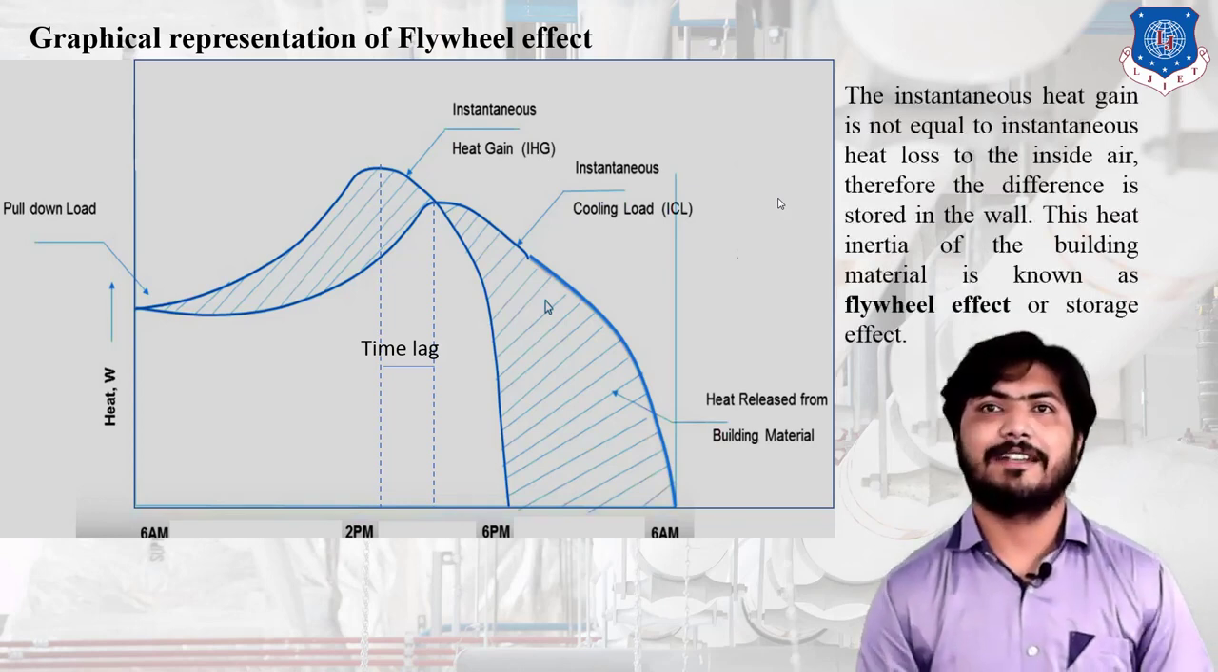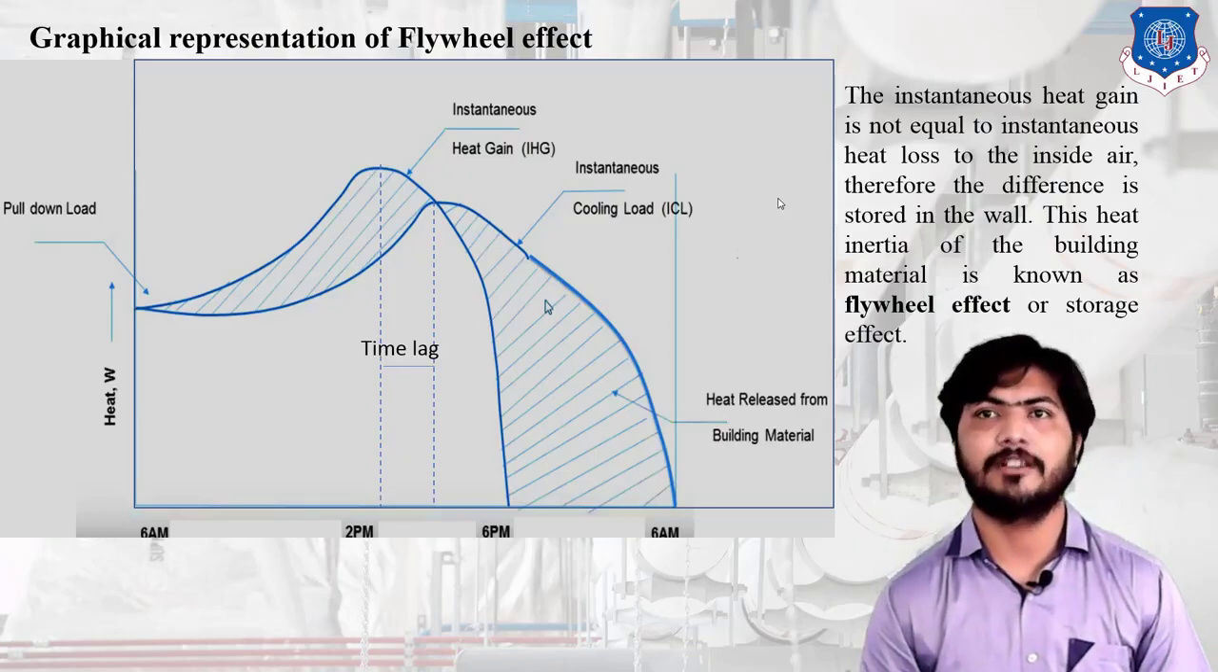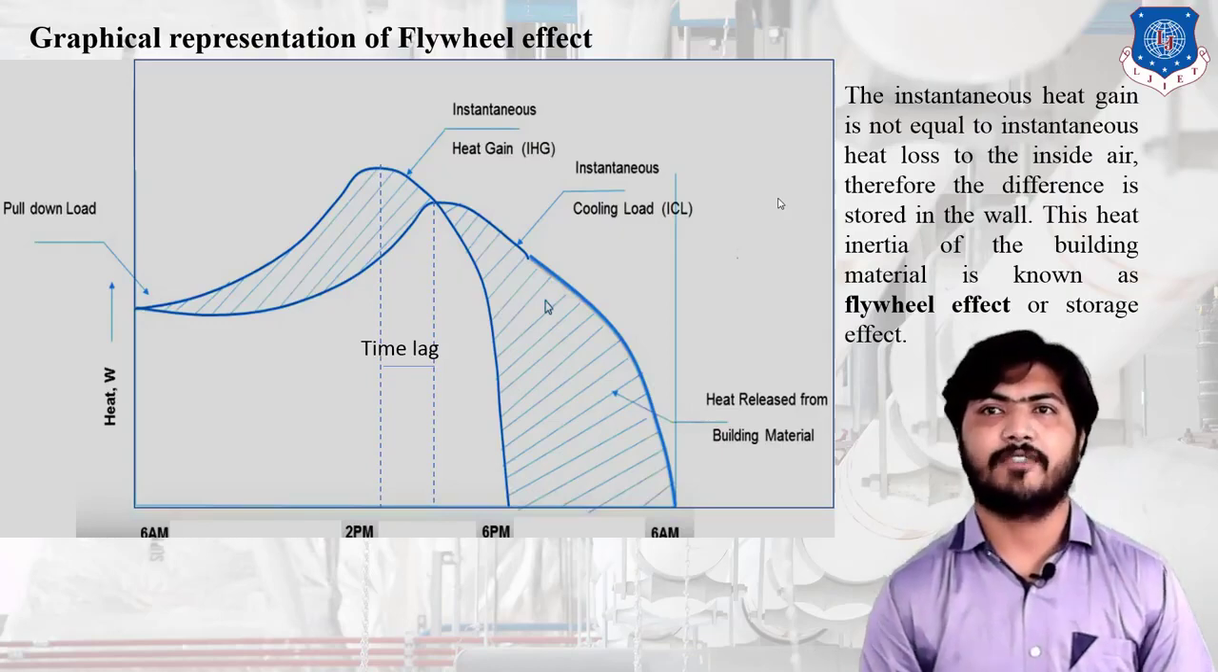The instantaneous heat gain is not equal to the instantaneous heat loss to the inside air. Therefore, the difference is stored in the wall. This heat inertia of the building material is known as flywheel effect or storage effect.